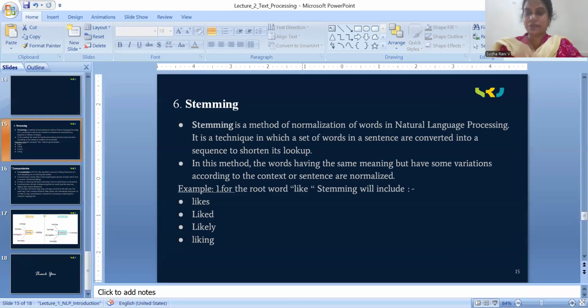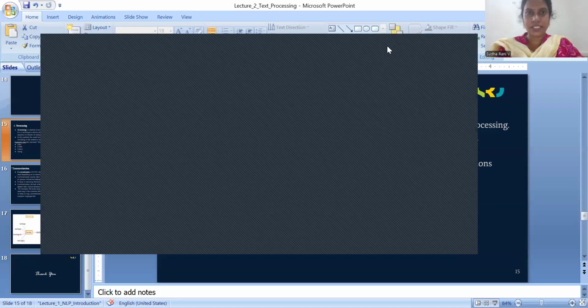You can take any stem words. For example, take a few more examples of stem words, then people can easily understand. See, coming, came, come. All of these have only one root word, which is come.